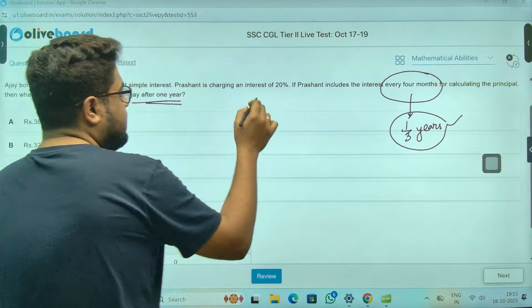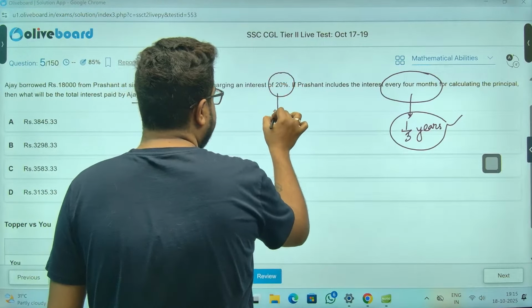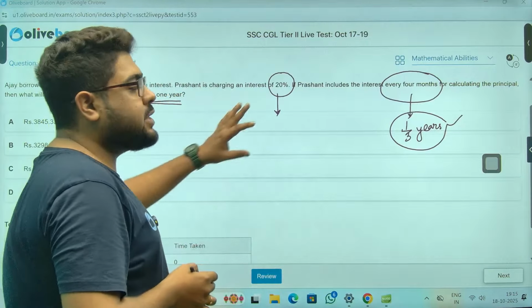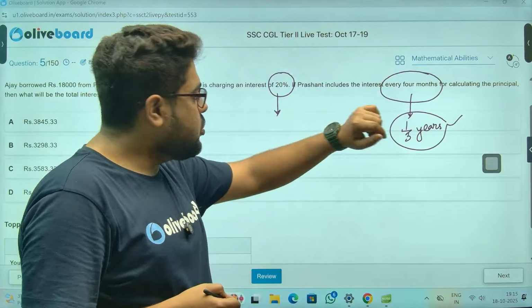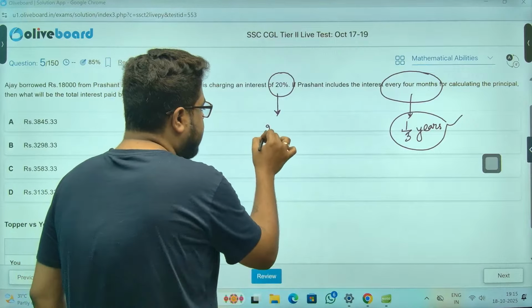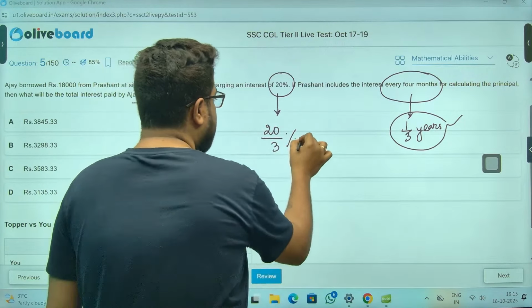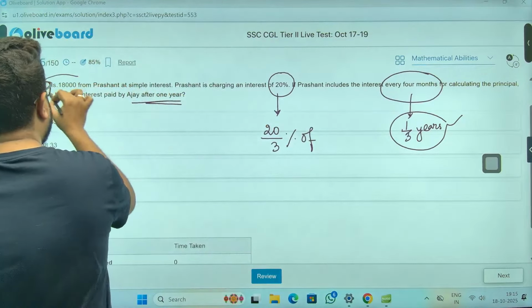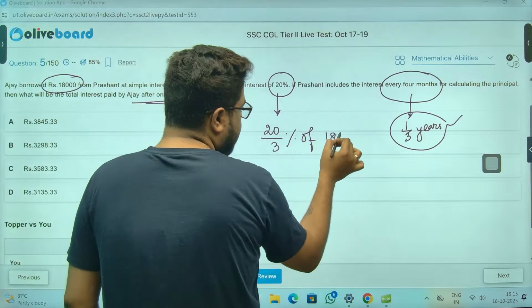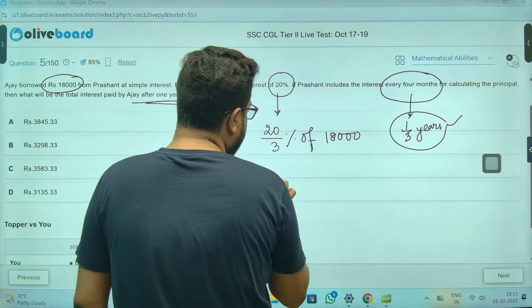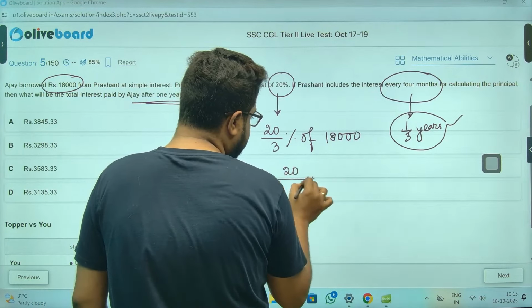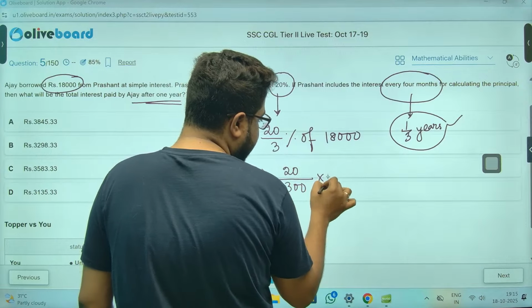So 20% is the interest for the whole year. So for 1/3 of the year, the rate of interest will be 20/3% of what? Of the principal. Principal is 18,000. Let's calculate, sir. So 20/300 into 18,000.